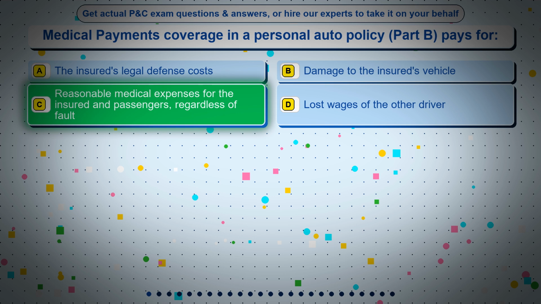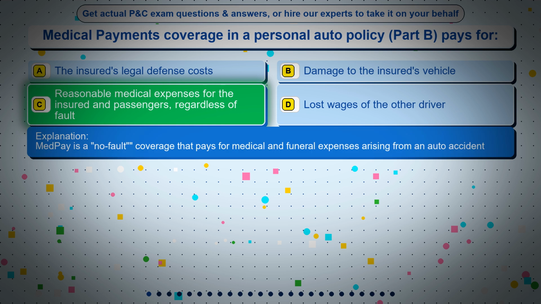The correct answer is option C. Reasonable medical expenses for the insured and passengers, regardless of fault. MedPay is a no-fault coverage that pays for medical and funeral expenses arising from an auto accident.